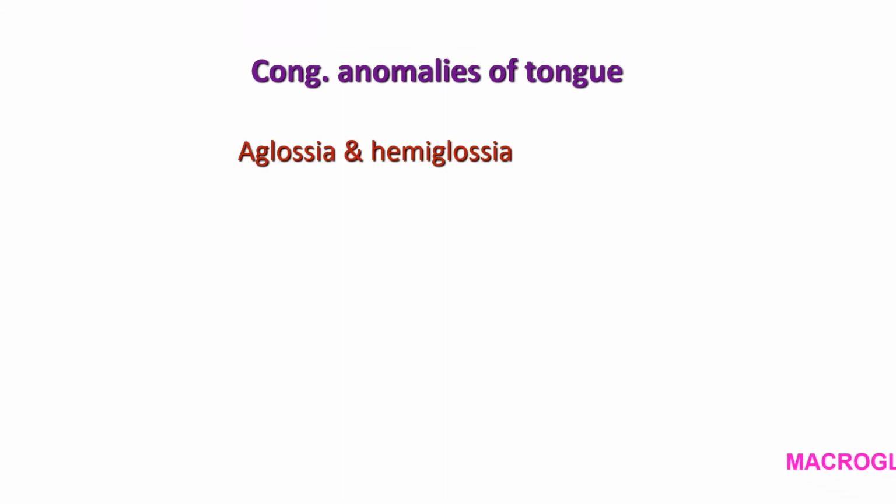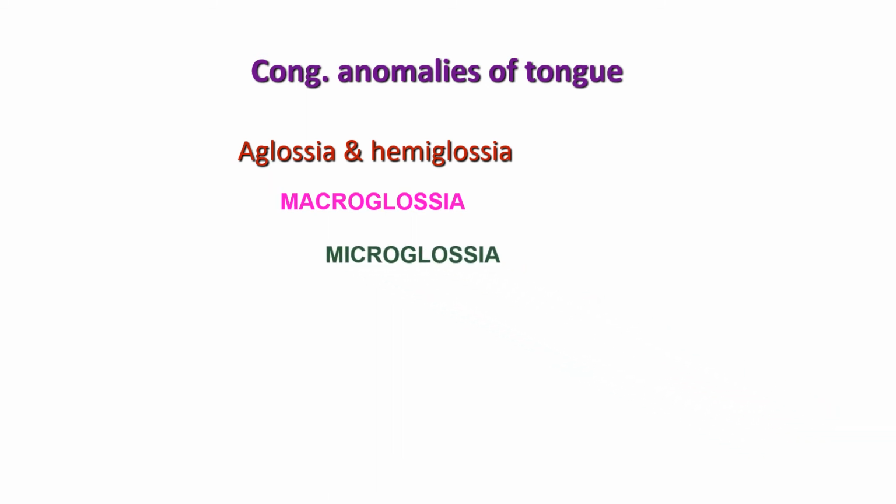Now congenital anomalies. First there is aglossia. Aglossia means absence of the tongue. The tongue may be too large, which we call macroglossia, or too small, which we call microglossia. Hemiglossia means half a tongue, while aglossia means absent. So here there is either aglossia or hemiglossia. Second, macroglossia, the tongue may be too large, and too small is microglossia.